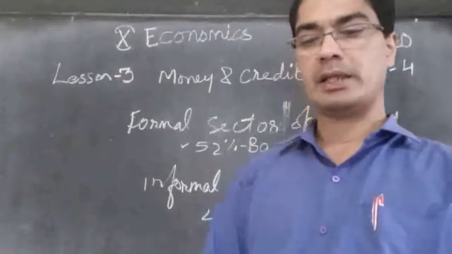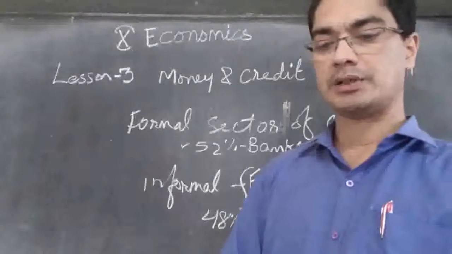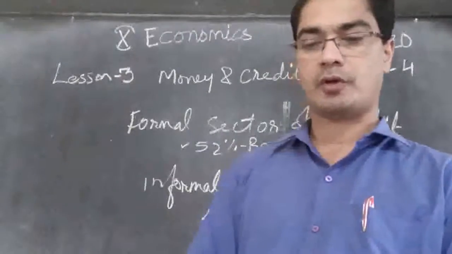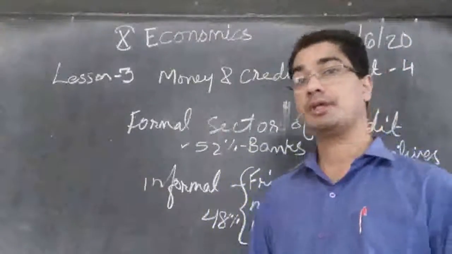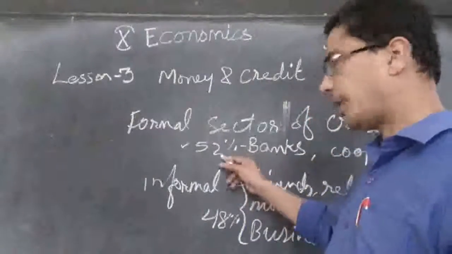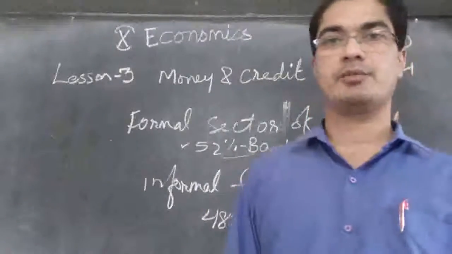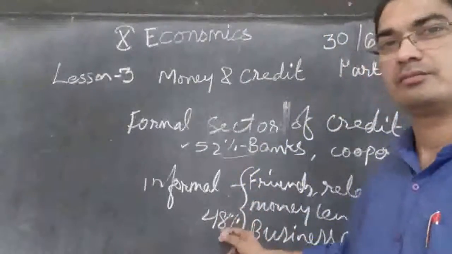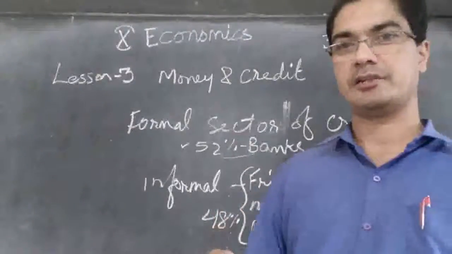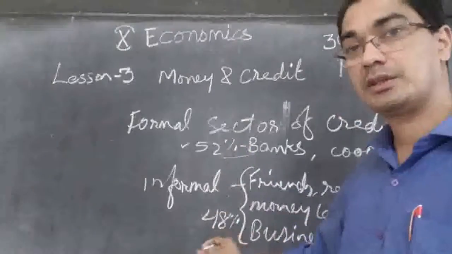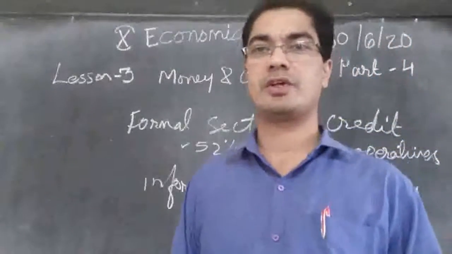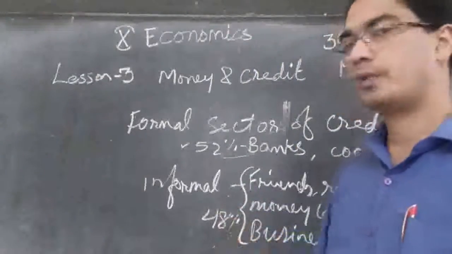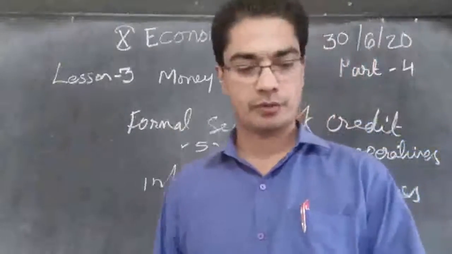So compared to the formal lenders, most of the informal lenders charge much higher interest on loans. Thus, the cost to the borrower of informal loans is much higher. That we have already seen. The banks charge just 5%, 8%, and so on interest. But here they charge 60%. So much of a difference is there. Here maybe 8%. Here it is 60%. So much of an interest difference is there. Therefore, they will be making a lot of profit. People who are giving informal loans, they will be making a lot of profit.